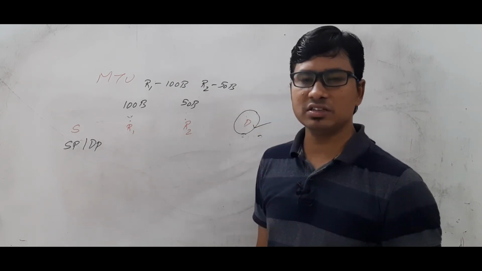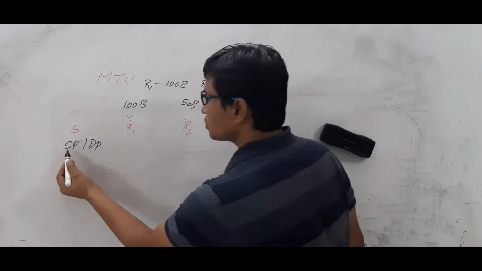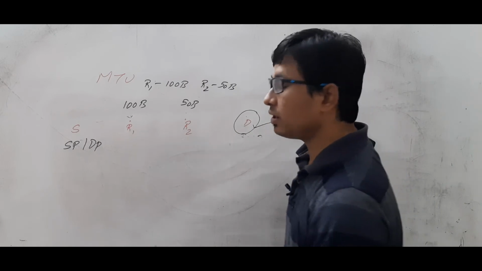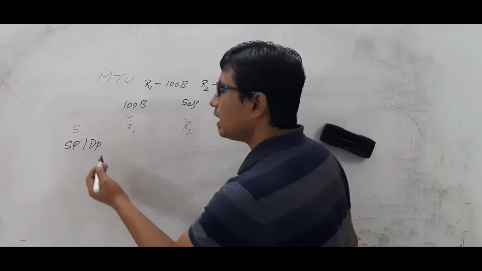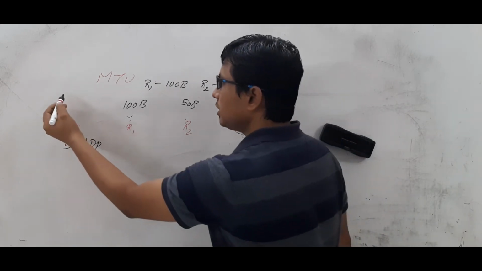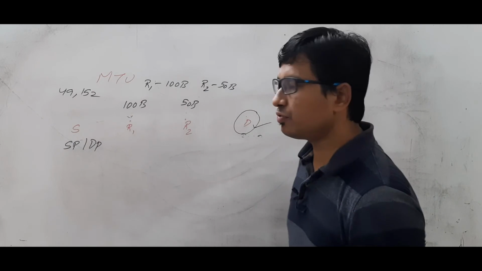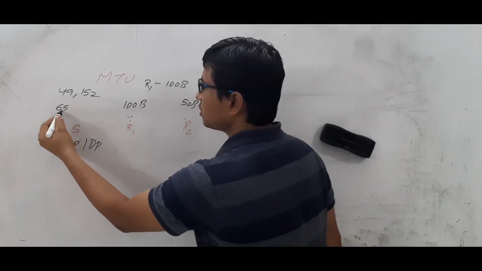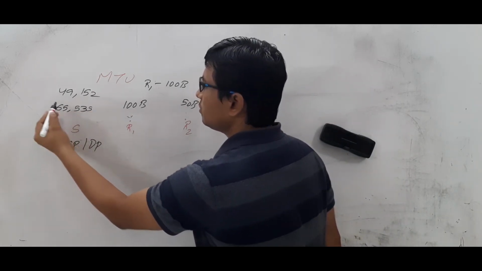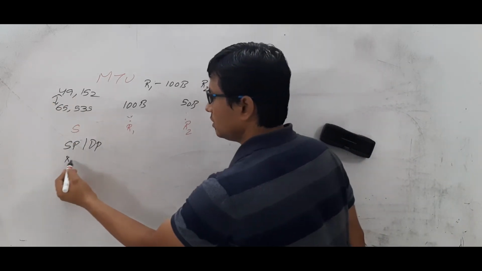At the transport layer, the source will keep a source port number and destination port number. What port number will it keep at the source? It will keep a random value between 49,152 and 65,535.